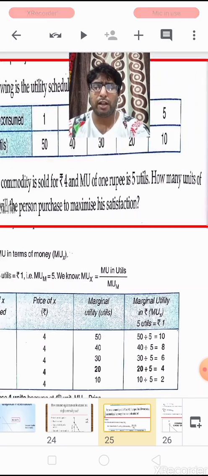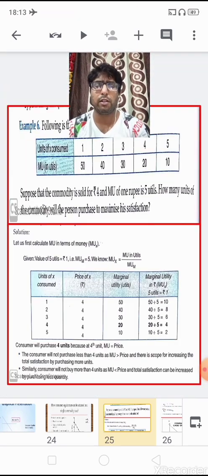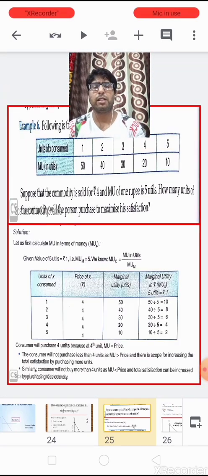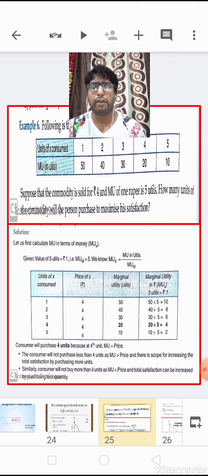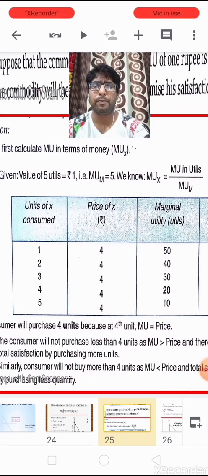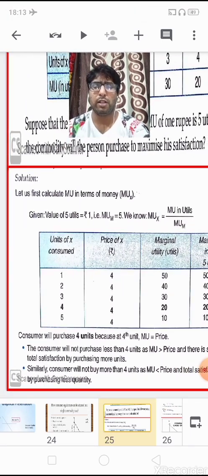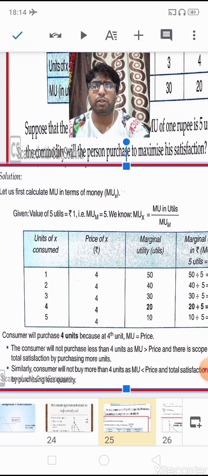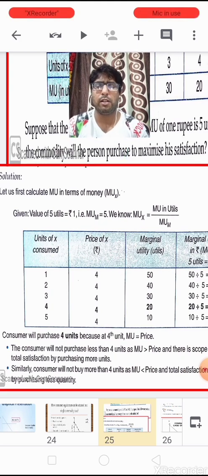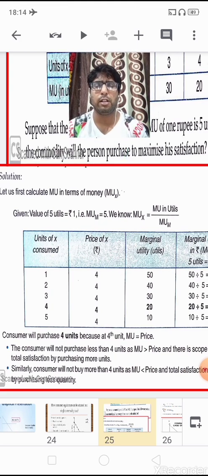Now we have to find out how many units of the commodity the consumer will purchase to maximize his satisfaction. We have to find out the equilibrium units, the equilibrium point of the consumer. So children, we have been given these values. We are going to first find out the marginal utility in terms of money.